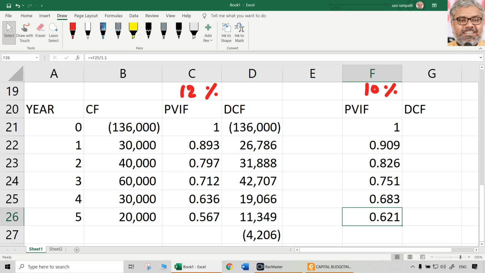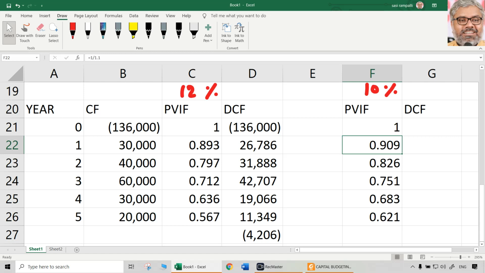Of course, going forward, we don't have to waste time on all these things. We can refer to tables directly, but you should know how to calculate them. Worst case, if they are not given in the examination, you cannot say you could not solve the question. That is why, at least for a few questions initially, you practice how to calculate PVIFs. So that is important for safety purposes.